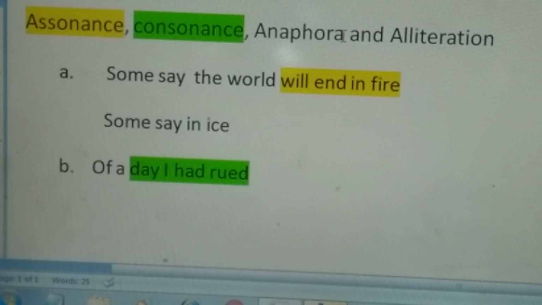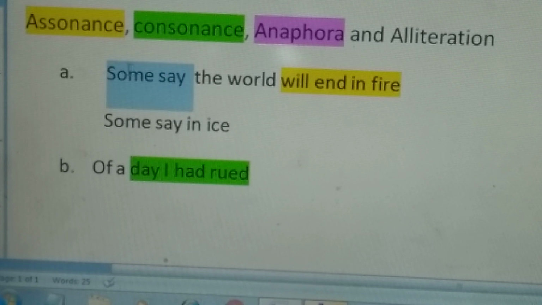Now next important poetic device is anaphora. Let's see what is anaphora. Now anaphora is what? If a word or 2 words are repeated in the beginning of lines that come one after another. See these are the 2 lines from a poem. See, here it is "Some say".